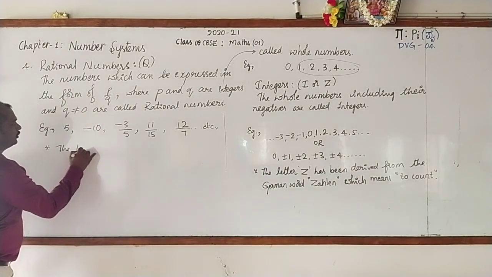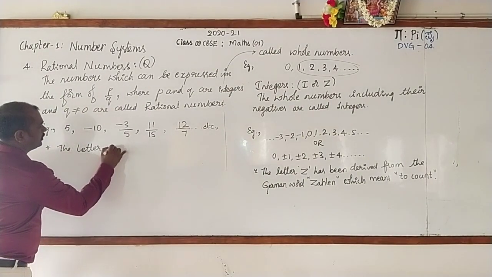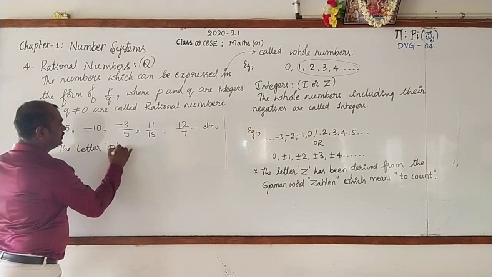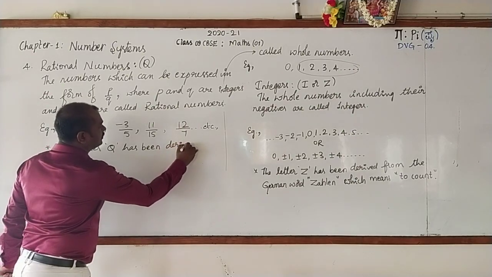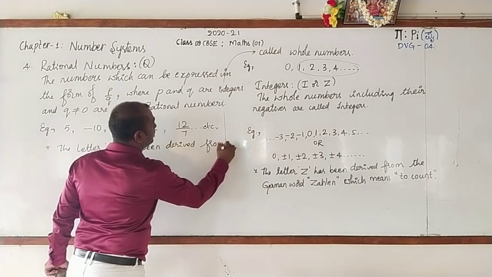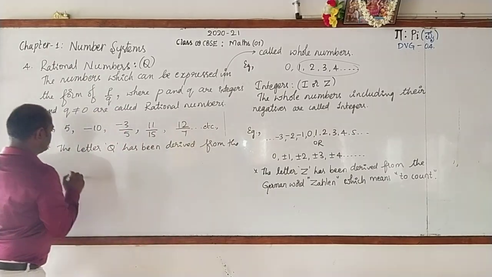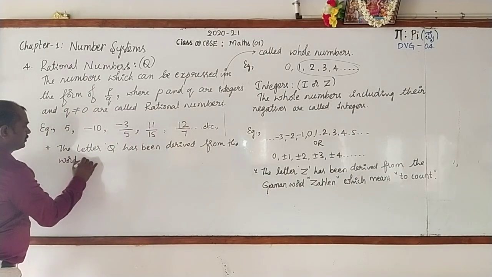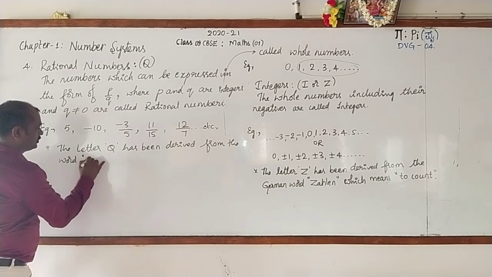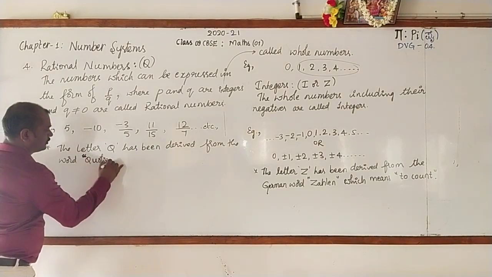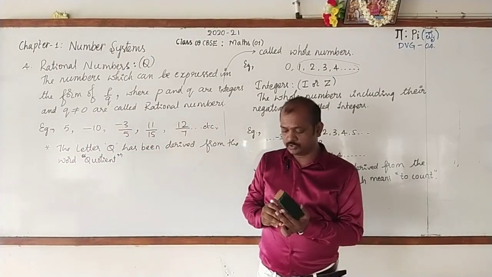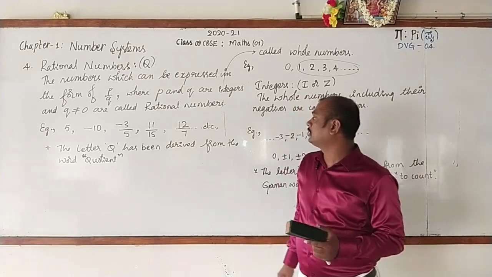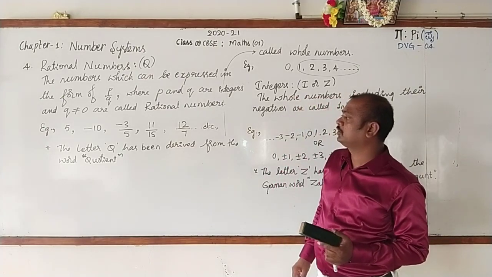The letter Q has been derived from the word quotient.